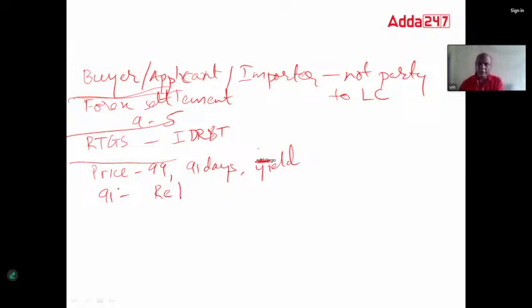So in 1 year, 365 days, how much will you gain? 365 into 1 upon 91. That much you will gain on this 100 rupees, so this much will be your yield. Roughly 4 point something.